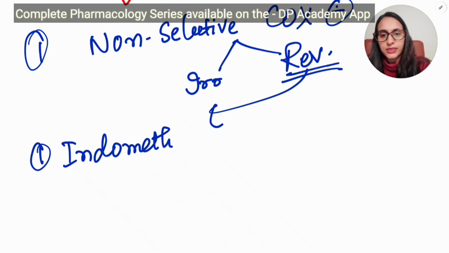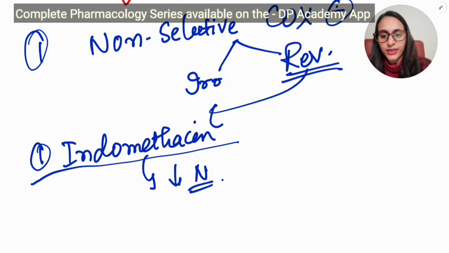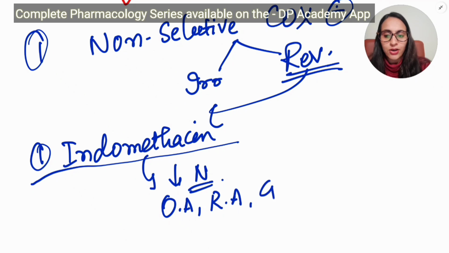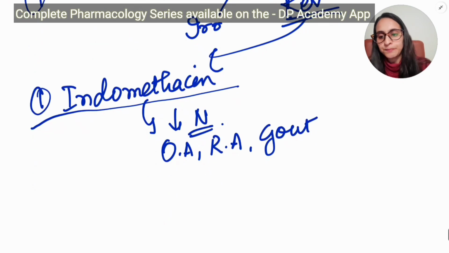So indomethacin decreases neutrophil chemotaxis. It has additional anti-inflammatory property by reducing the neutrophil chemotaxis. That is why it is used to treat diseases like osteoarthritis, rheumatoid arthritis, and gout. Also, indomethacin can be used to close the patent ductus arteriosus, so PDA.